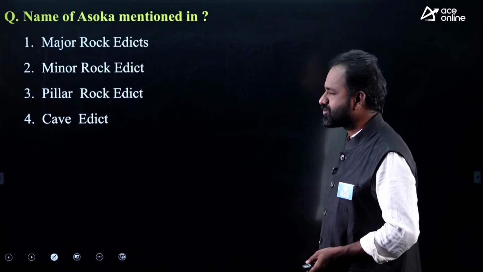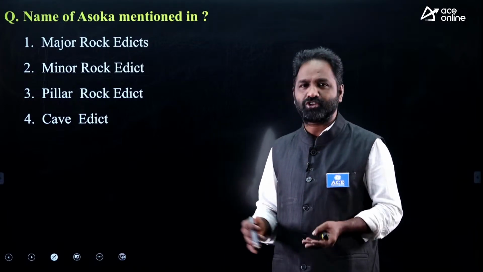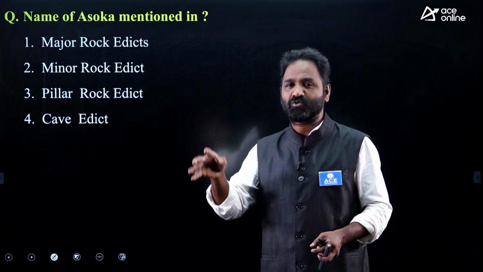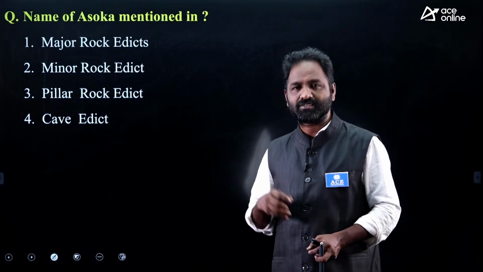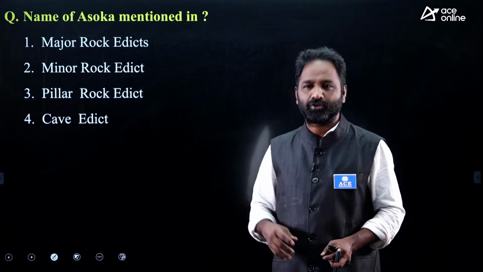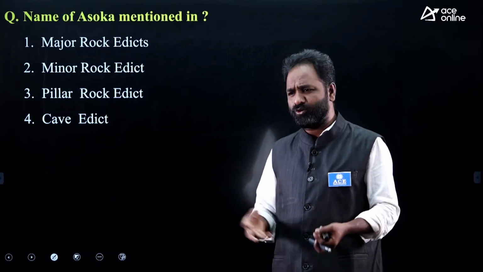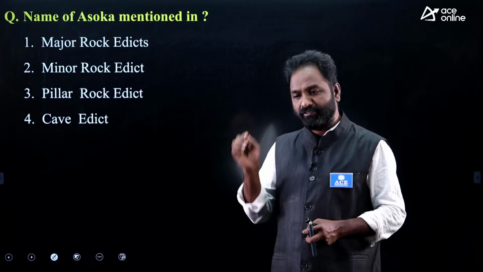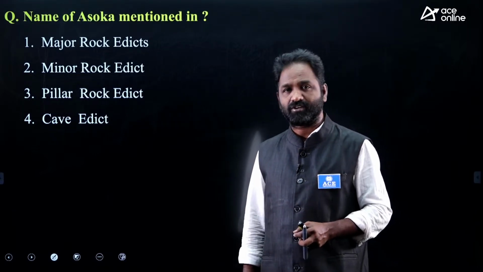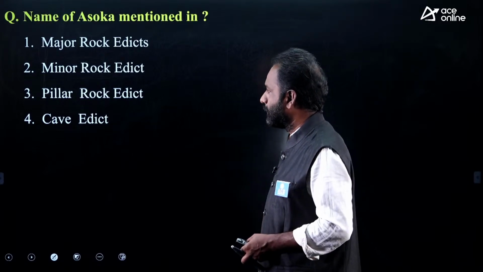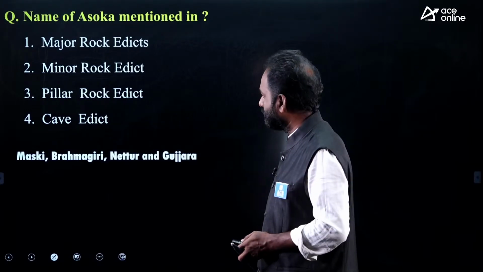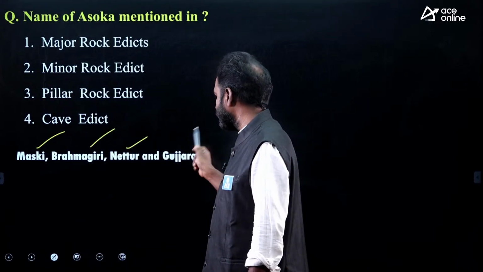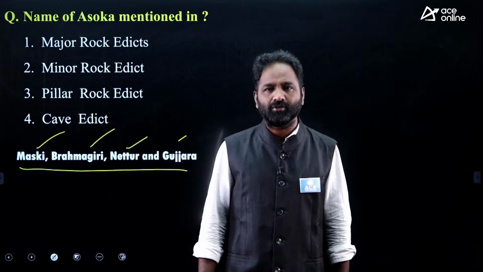Okay, name of Ashoka mentioned in. Most of the inscriptions initially we don't know about Ashoka because Ashoka's name was not mentioned. Some other names were given: Devanampiya, Piyadasi, Raja Magadha. So we don't know who this Devanampiya or Piyadasi is. But in course of time, in some inscriptions, we found the original name of Ashoka. Either major, minor, pillar or cave. Minor rock edicts: there is a place called Maski, Brahmagiri, and Nettur, Gujarra. In four places we found the name Ashoka.